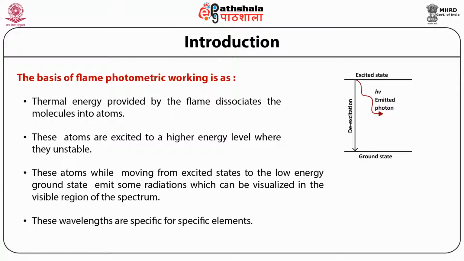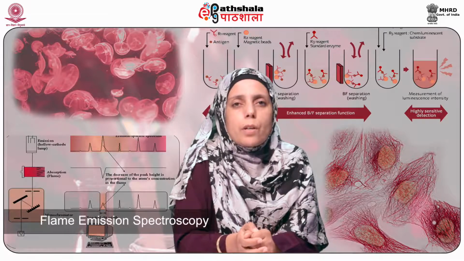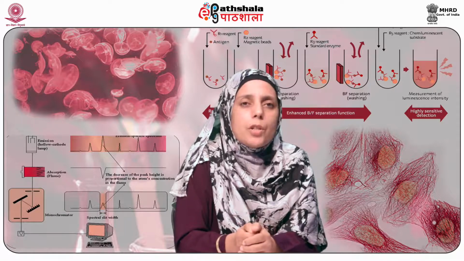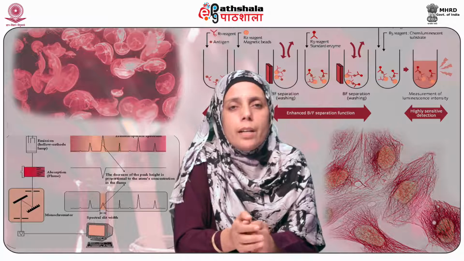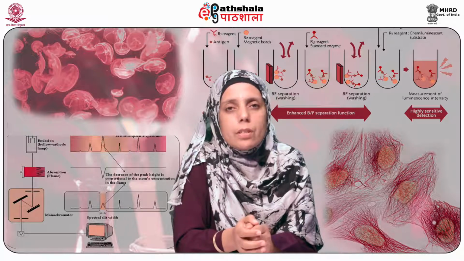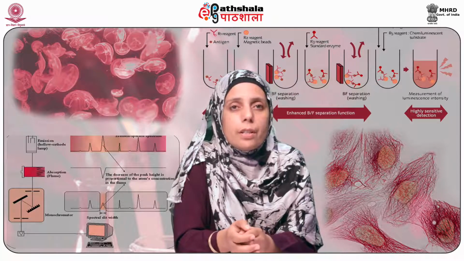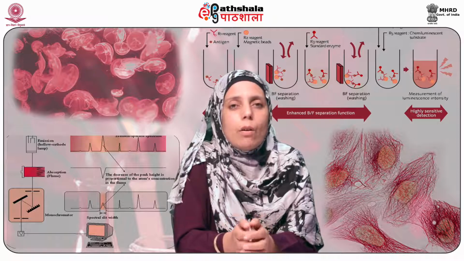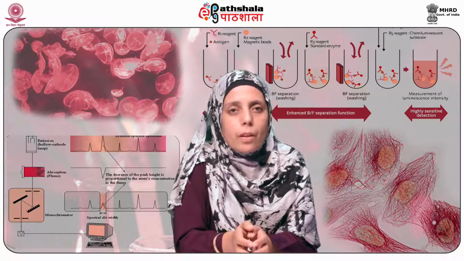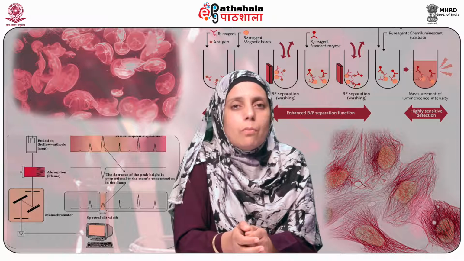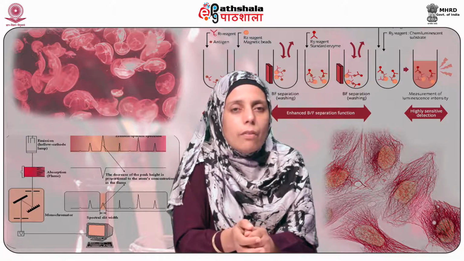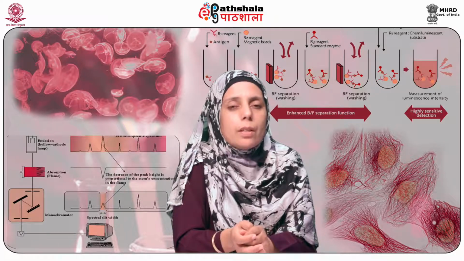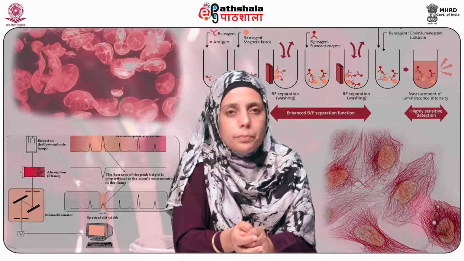In flame emission spectrometry, the sample solution is nebulized, that means it is converted into a fine aerosol and introduced into the flame, where it is desolvated, vaporized and atomized, all in rapid succession. Subsequently, atoms and molecules are raised to the excited state via thermal collision with the constituents of the burned flame gas.